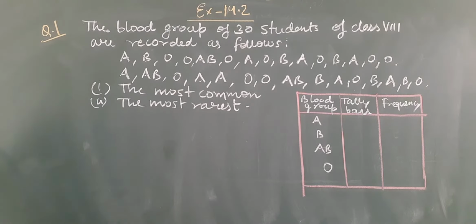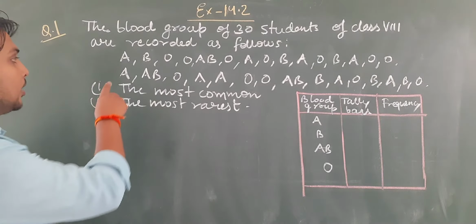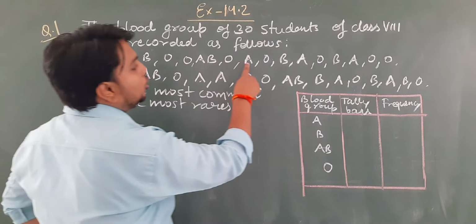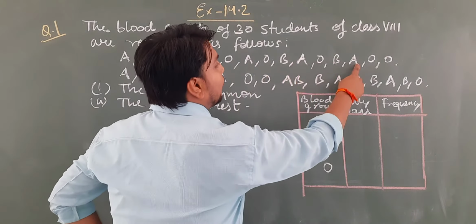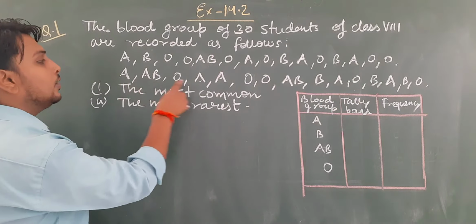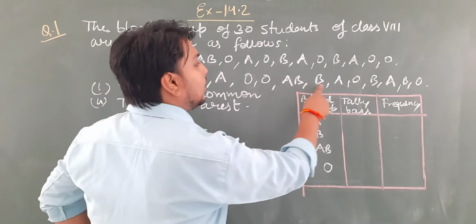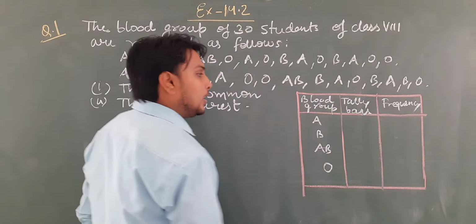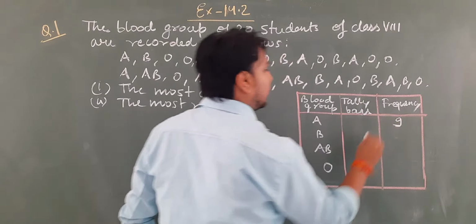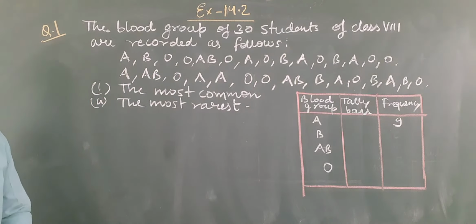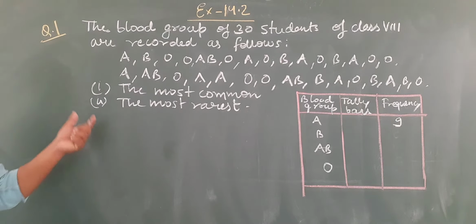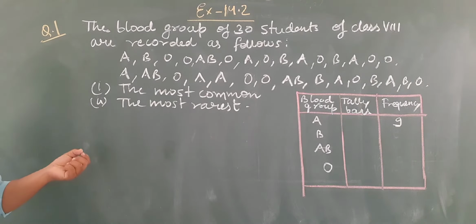Okay, so let us count A. 1, 2, 3, 4, 5, 6, 7, 8 and 9. So total 9 blood groups of A are there in that class 8th.